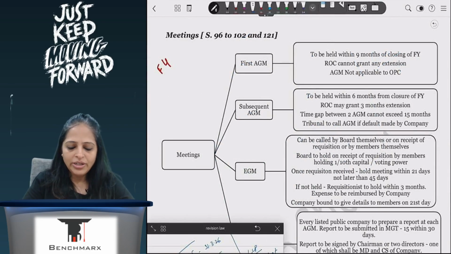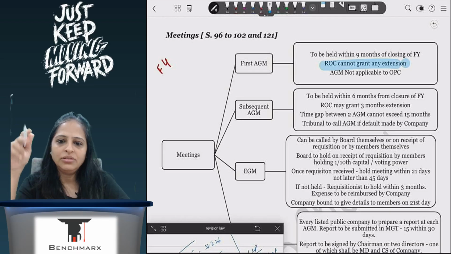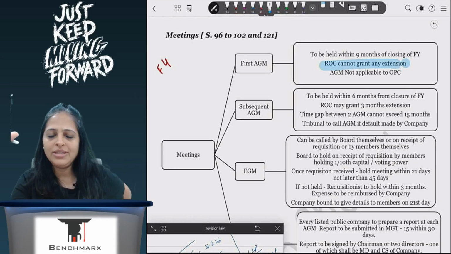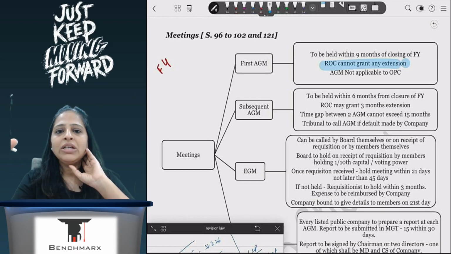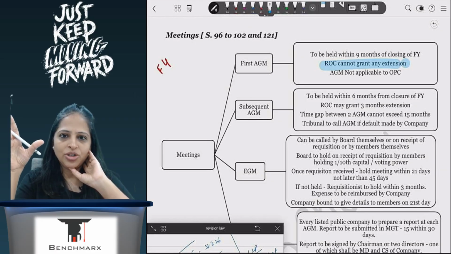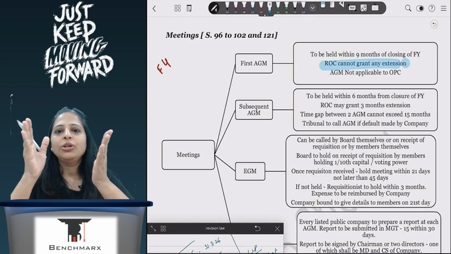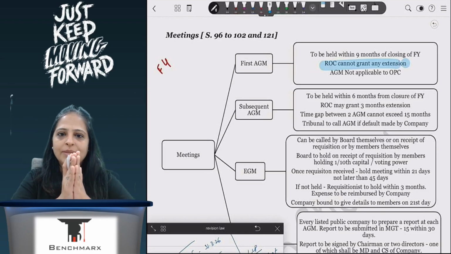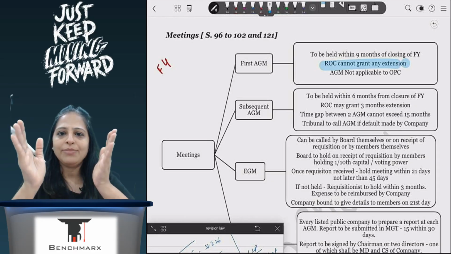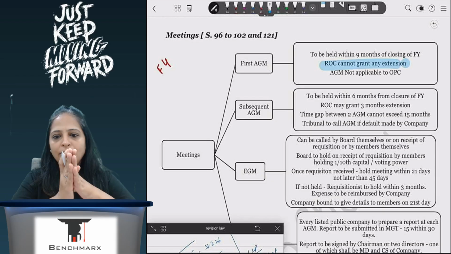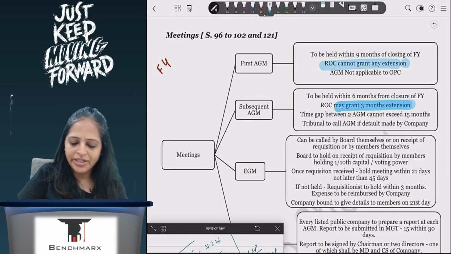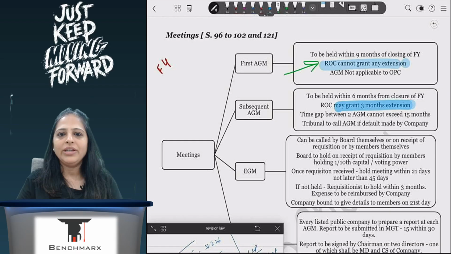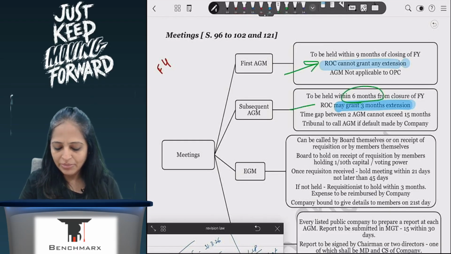Here you will not get any extension, and the AGM concept is not applicable to OPC, so they can have it anytime they want to meet the shareholders. Now, if I am having subsequent AGM, then I will have AGM within 6 months from the end of financial year, and the time gap between the two AGMs will not exceed 15 months. So 6 months from end of financial year, time gap between two will not exceed 15 months, and here 3 months extension is possible. यहाँ पे क्या है? Already 3 months they have given it to me, so it will not increase further. Here they have given 6 months, so they are giving me that additional 3 months.